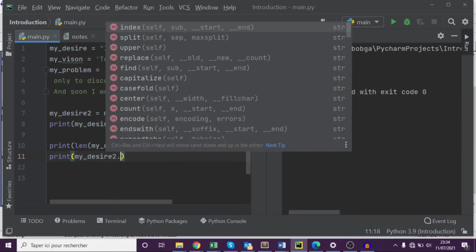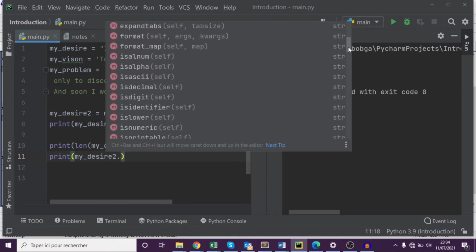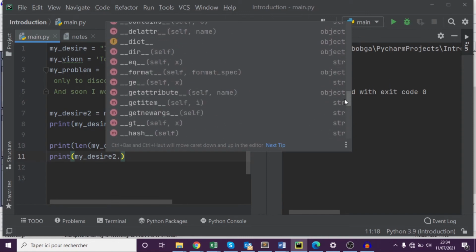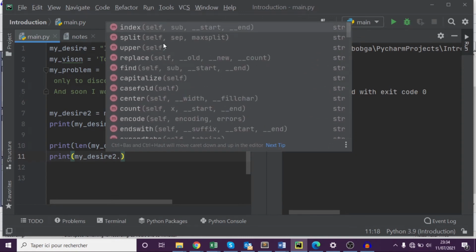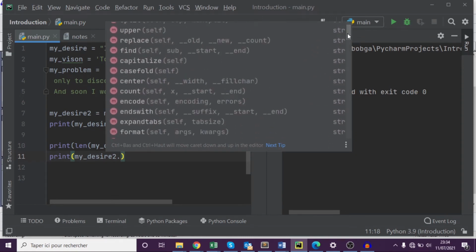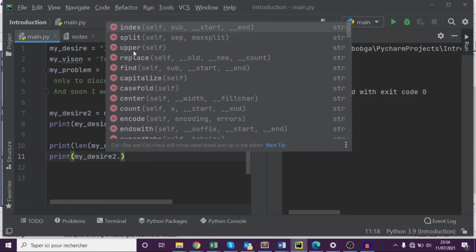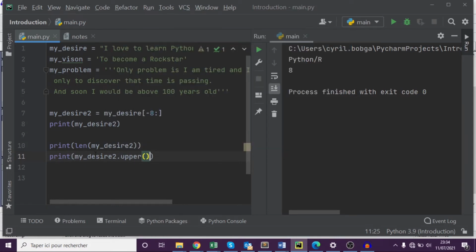Now dot. So you see here PyCharm, that's the advantage of using PyCharm. PyCharm gives you a list of methods which are applicable to this data type string. So you can say, for example, let's change everything to uppercase here. So we want to print this my desire to uppercase. So you see here when we print that, you see the Python and R, everything is transformed to uppercase.